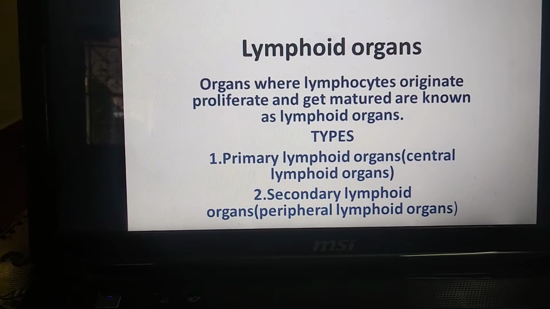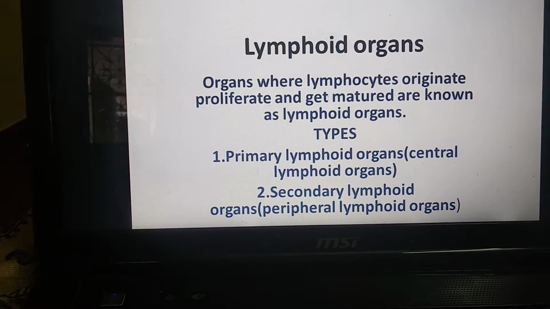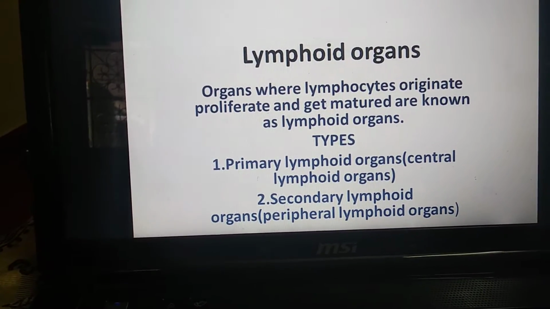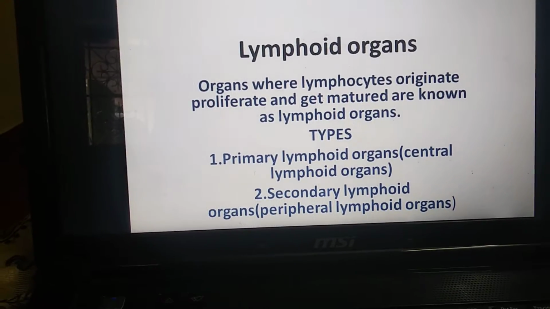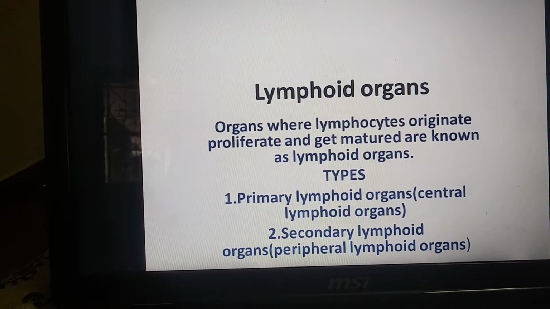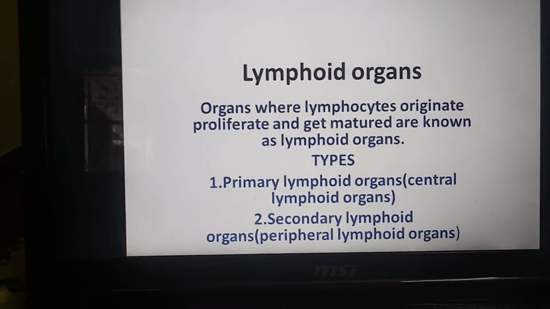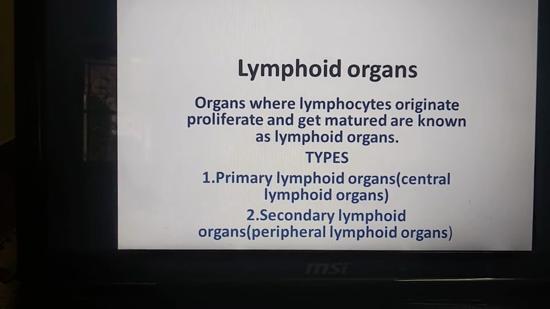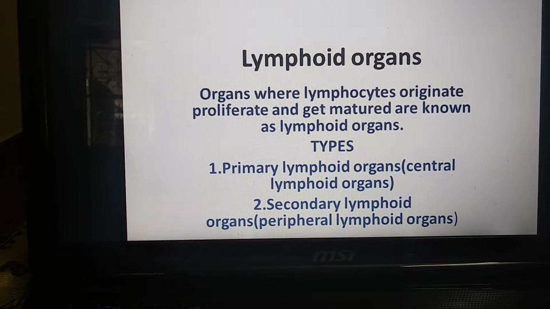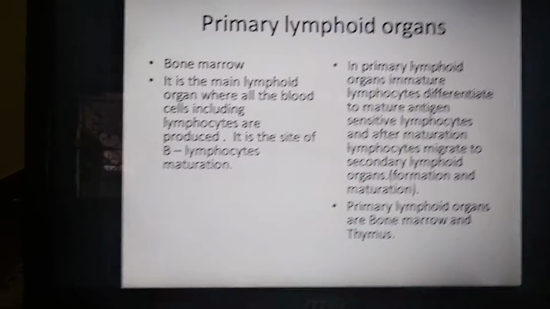Lymphoid organs are again classified into two types. One is primary lymphoid organs and the other is secondary lymphoid organs. Primary lymphoid organs are otherwise called central lymphoid organs. Secondary lymphoid organs are otherwise called peripheral lymphoid organs. What are the two types of lymphoid organs? Primary lymphoid organs and secondary lymphoid organs. Next, primary lymphoid organs.